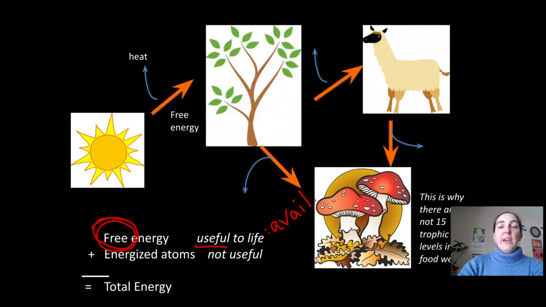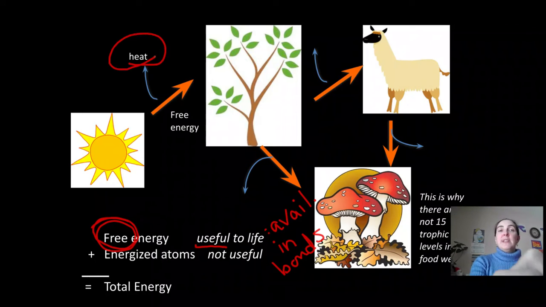Or you can think of it as energy in chemical bonds. Not like bank bonds, but like chemical bonds, like stored in a molecule of glucose. So energy that's useful is available to living things, and it's stored in chemical bonds. So that's free energy. But if it's just the energy of atoms that are moving around, that's not useful.